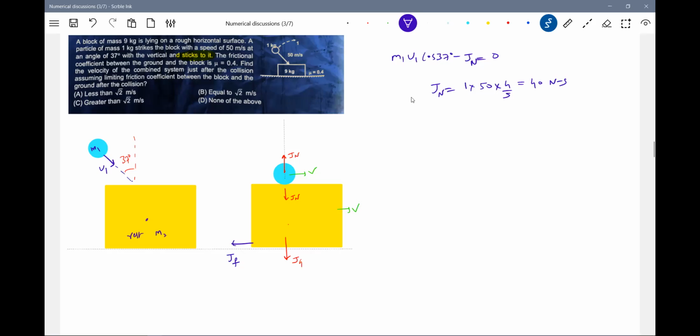Sir, now you have to ask very primary questions. This is having some momentum. It'll come and get stuck to it. Agree, its horizontal velocity was m1 u1 cos 37. It'll come and get stuck to it. Then when will this impulsive friction come? After acquiring this velocity, or is this the final?